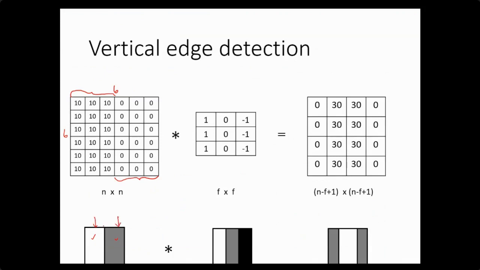What happens whenever we merge two regions? When we merge two regions, a line appears, and this is known as an edge. So now we have to perform some operation on this image that should give some output so that we can identify that there is an edge in the image.